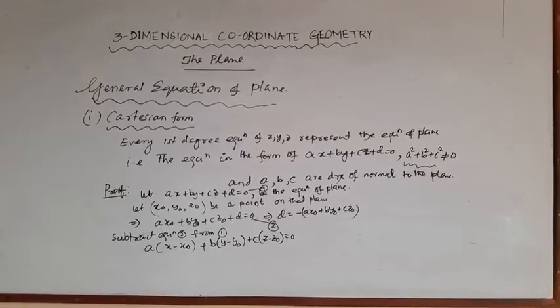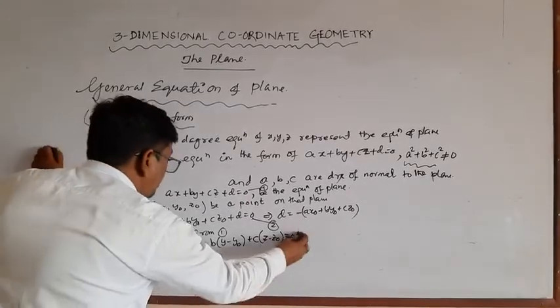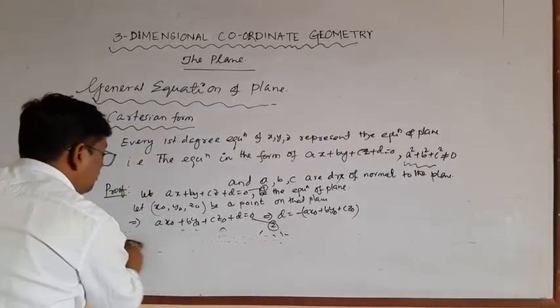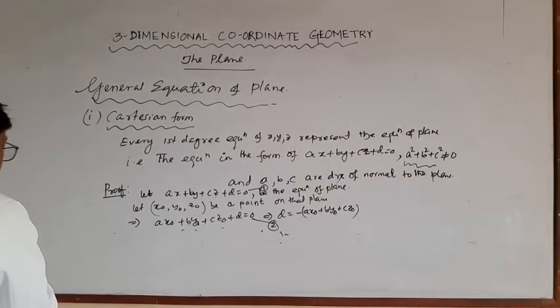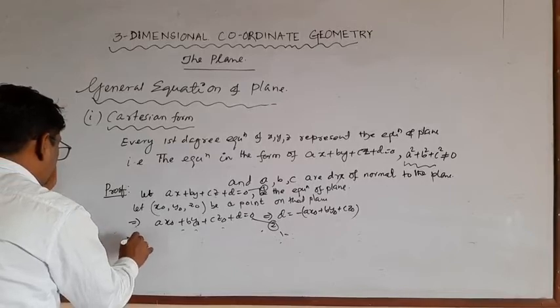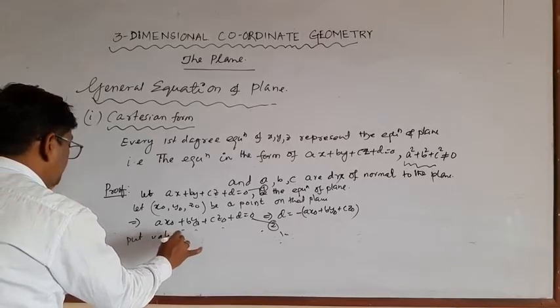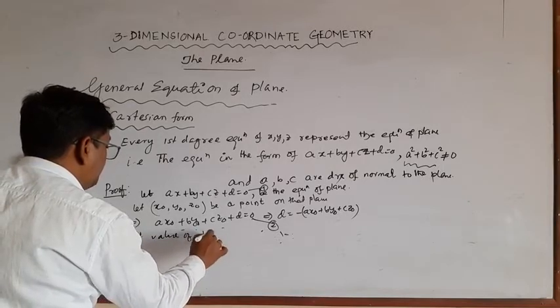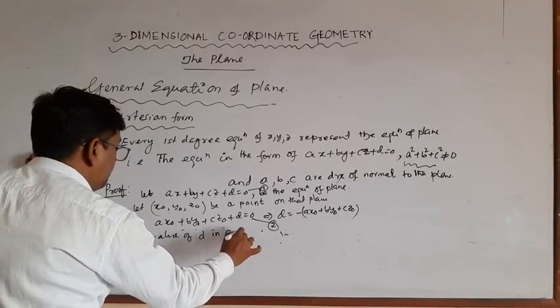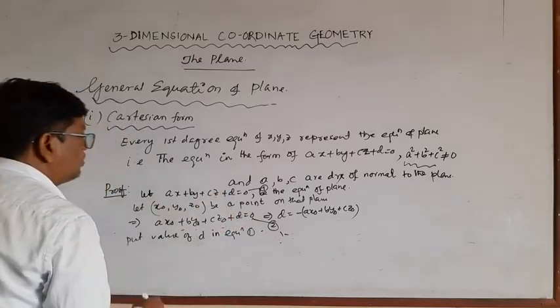This is one method, or we can say put value of d in equation 1.